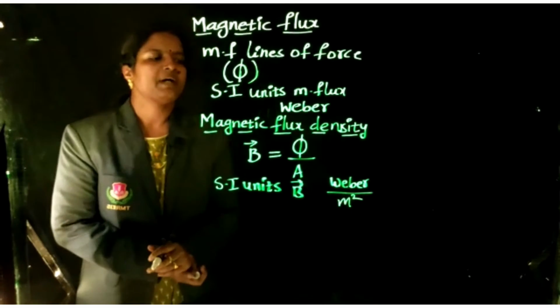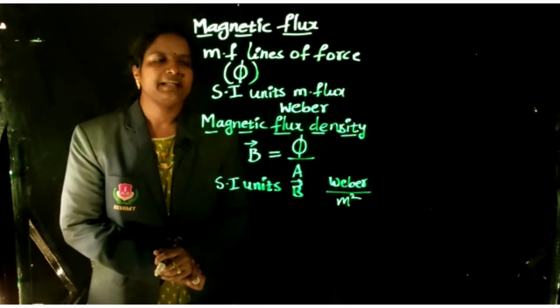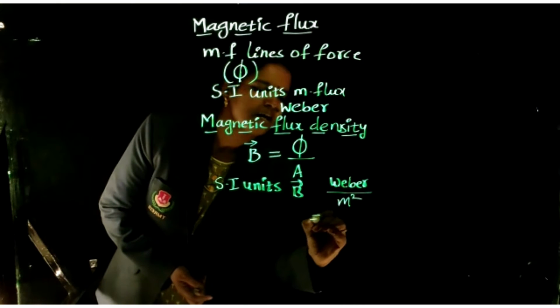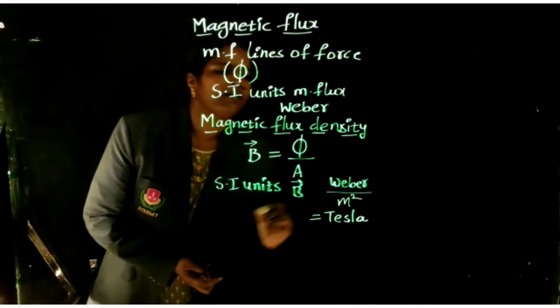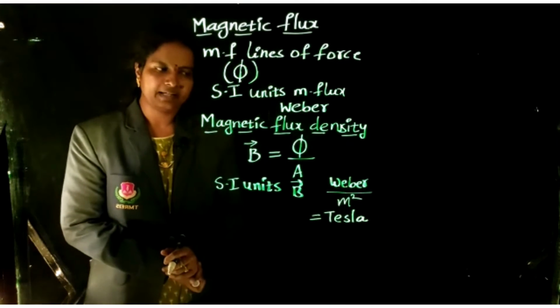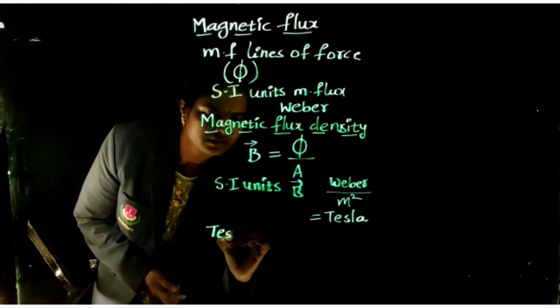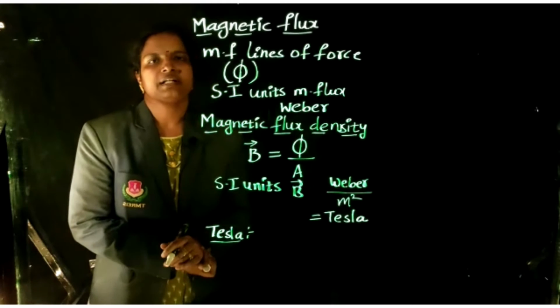So Weber per meter square is the SI unit for magnetic flux density, and it is also named Tesla. Tesla is nothing but Weber per meter square. How can we define the Tesla? This is also very important.